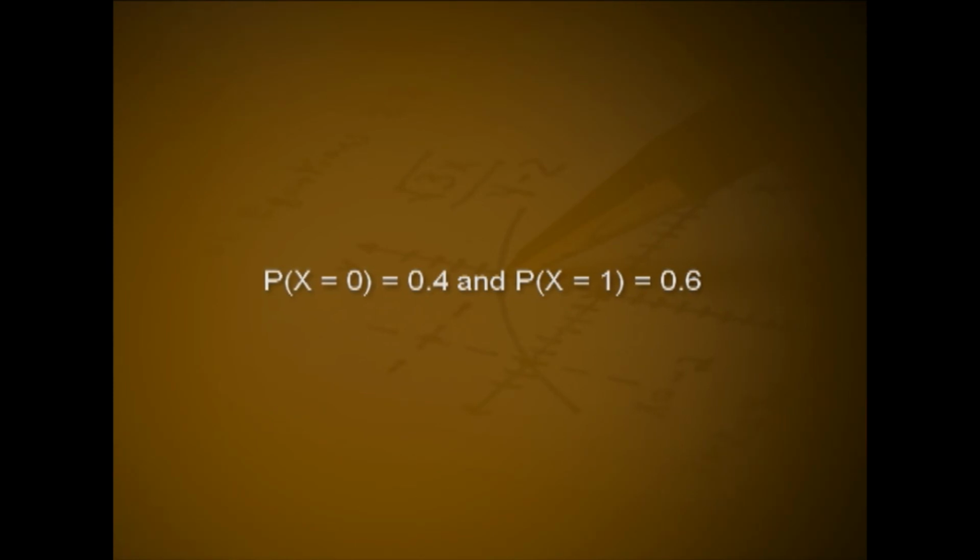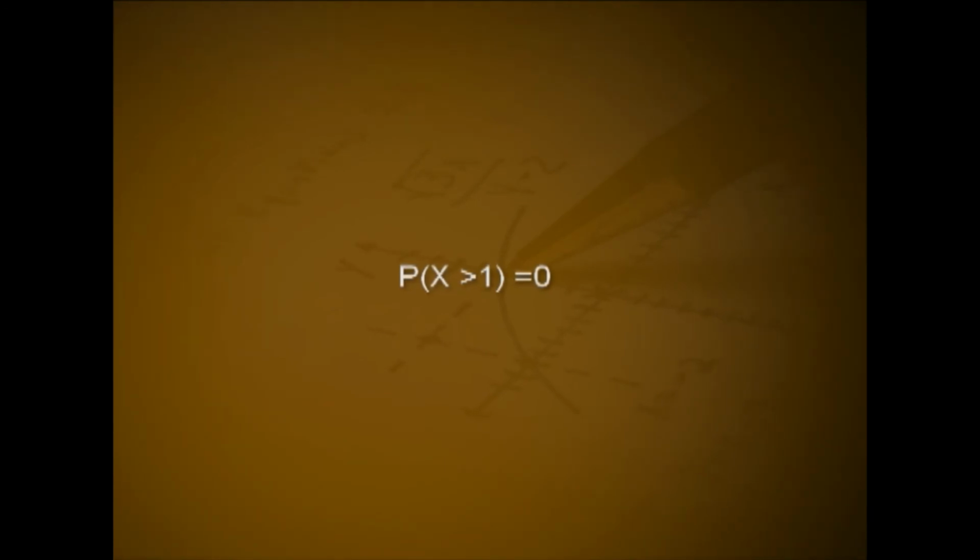Comparing the corresponding terms with the MX(t) derived, we get P(X=0) = 0.4 and P(X=1) = 0.6. The points 0 and 1 complete the total probability. Then P(X>1) = 0.